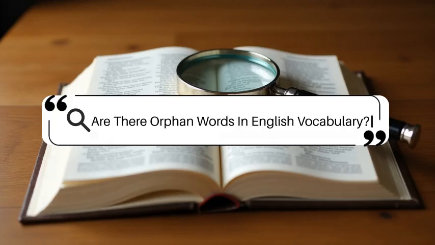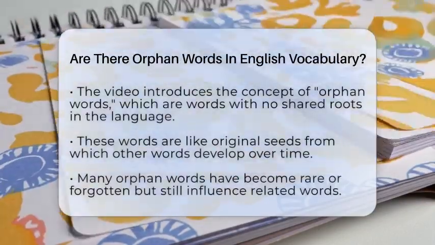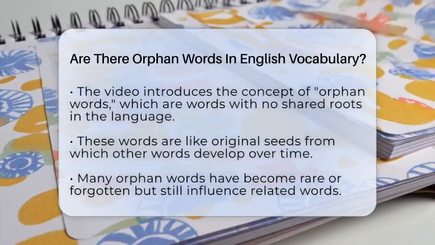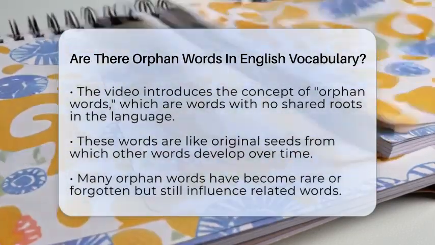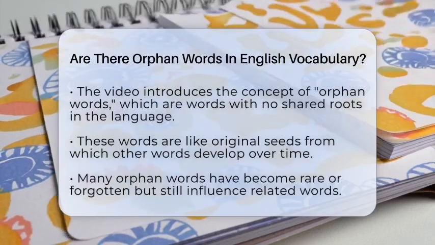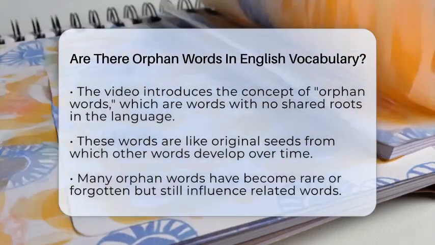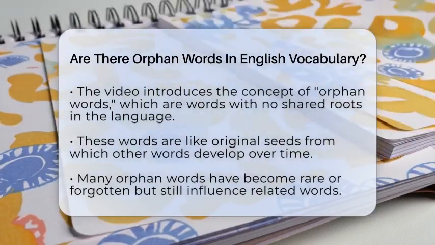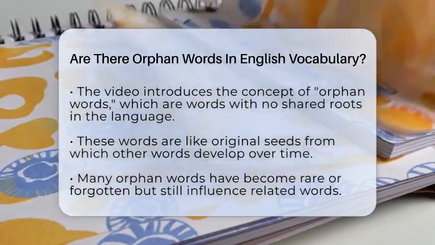Are there orphan words in English vocabulary? Imagine discovering a word that feels like a lone island, with no other words sharing its roots. That's what we call an orphan word. These words are like the original seeds from which many other words grow. Over time, some orphan words have become rare or even forgotten. They stand alone, but their roots live on in more common words.